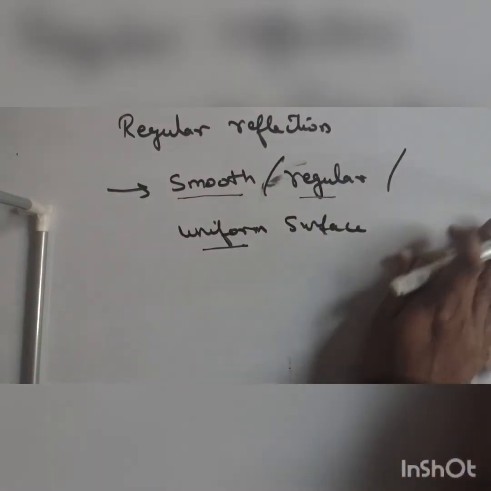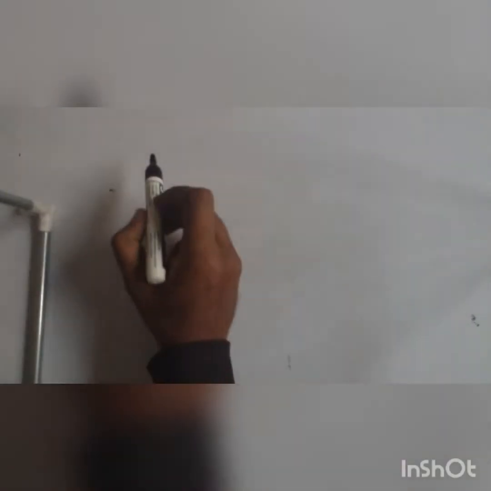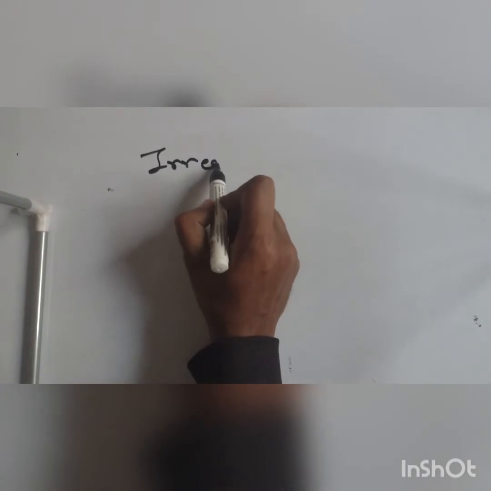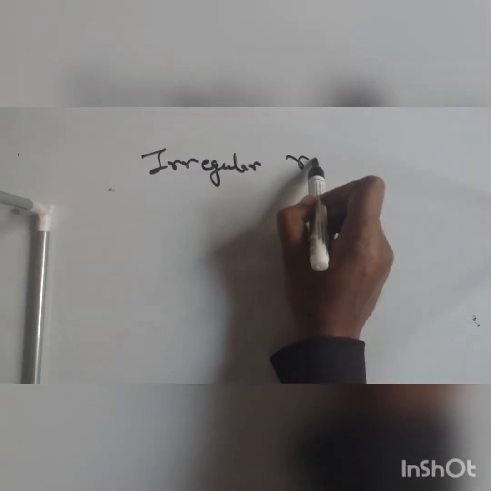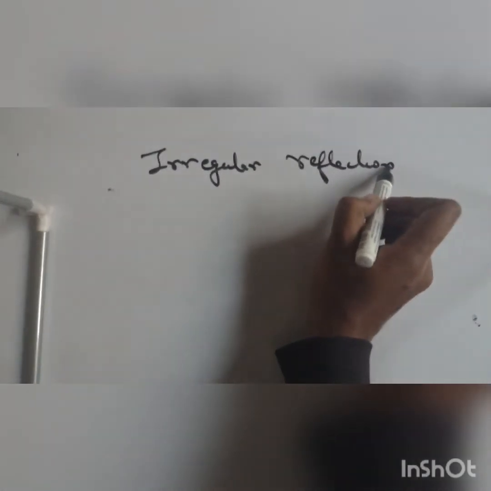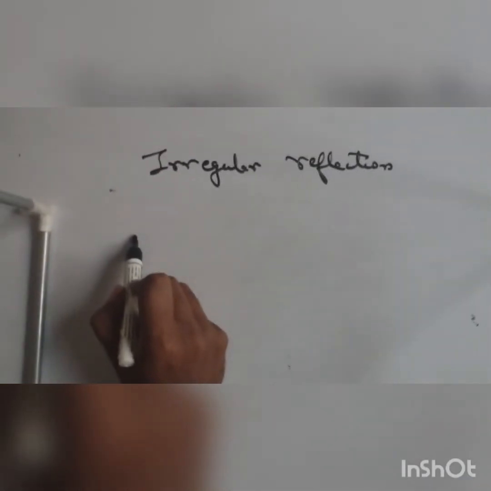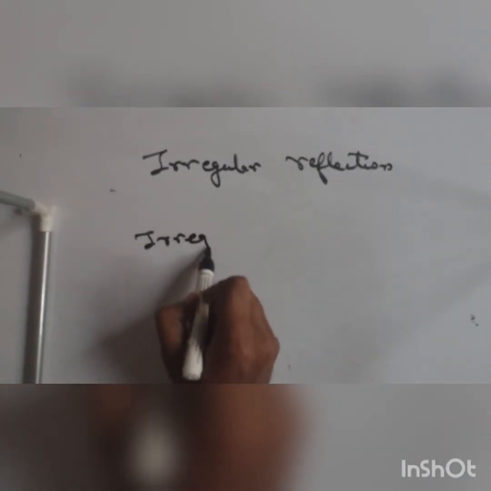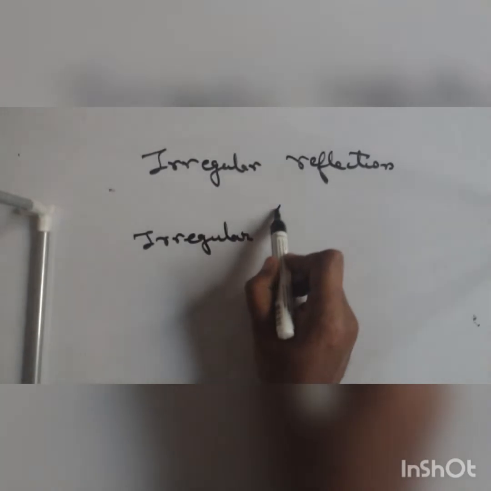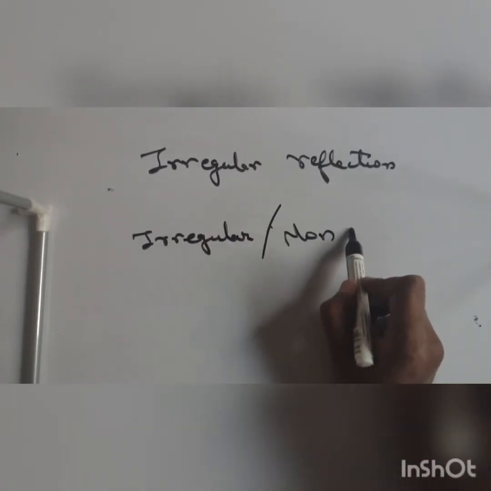And when do you have irregular reflection? Irregular reflection, when the surface is irregular. What do you mean by irregular? I will explain with an example. Or non-uniform.